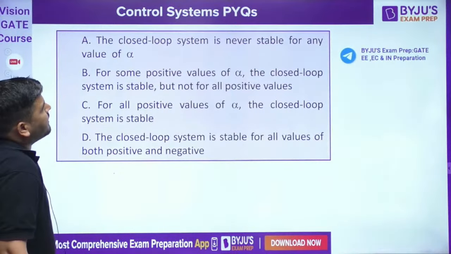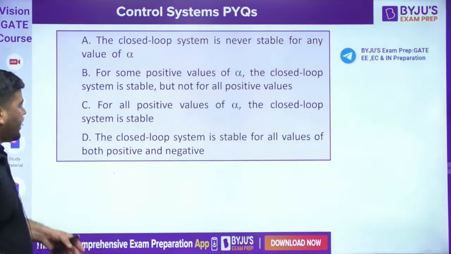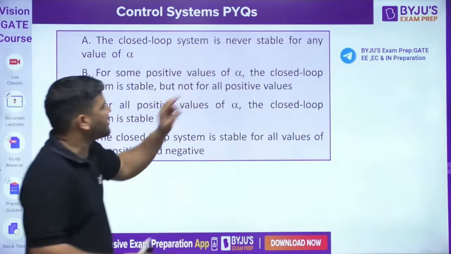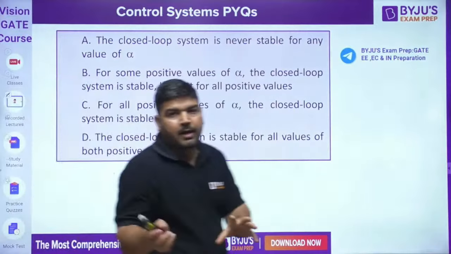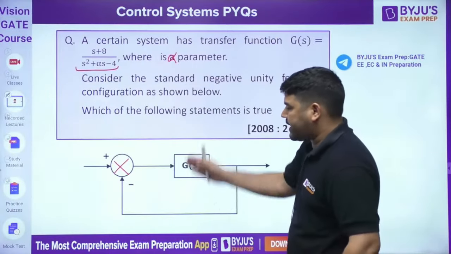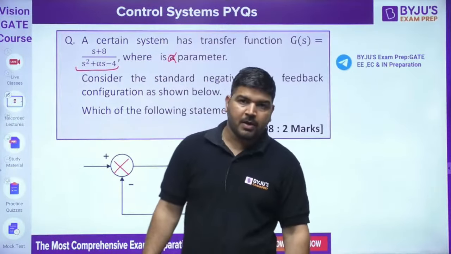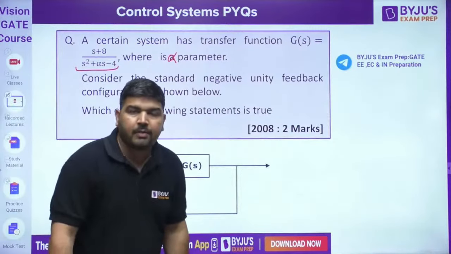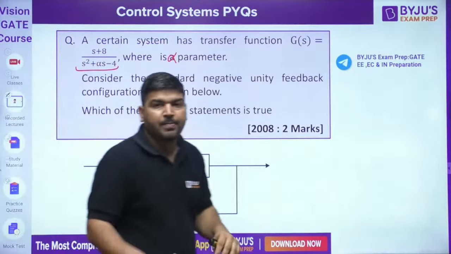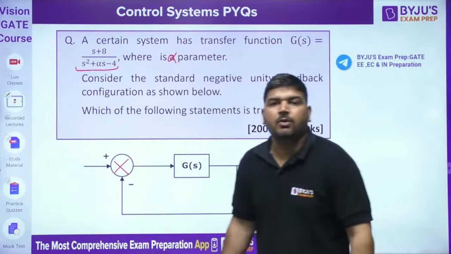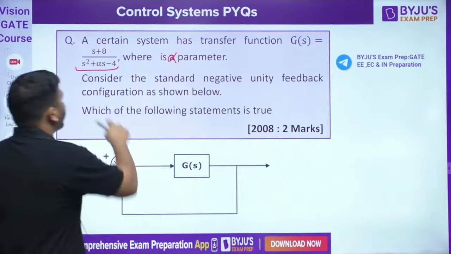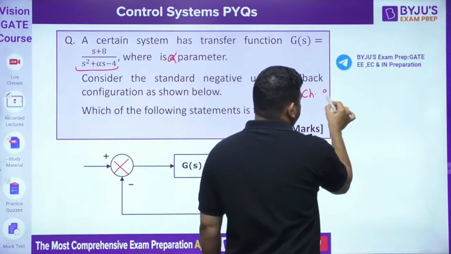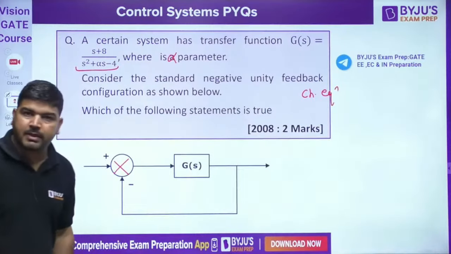The closed loop system is never stable for any value of alpha. It means all the options are about stability. For some positive value of alpha, the closed loop system is stable. We need to find whether this system is stable or unstable for a particular value of alpha. So we can calculate its closed loop transfer function and apply Routh, and check whether for some particular value or range of alpha the system is stable or unstable. Let's calculate the characteristic equation first, by taking G(s) divided by 1 plus G(s)H(s).